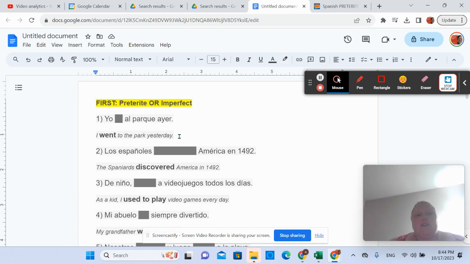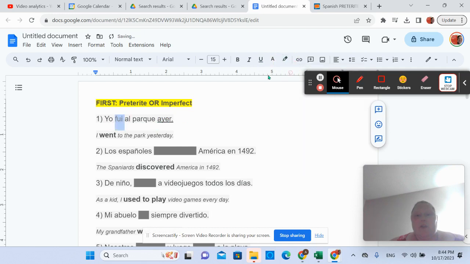Okay, so this first sentence here. Okay, yo blank al parque ayer. Ayer, this yesterday, shows us that it happened, right? So that's one of our preterite tense kind of like trigger words. Okay.